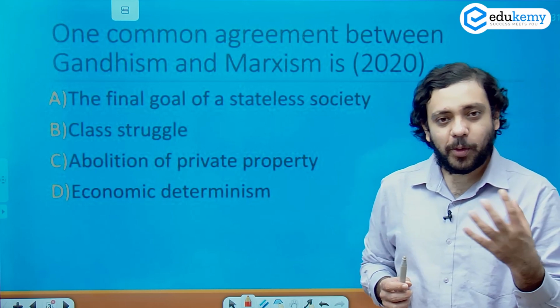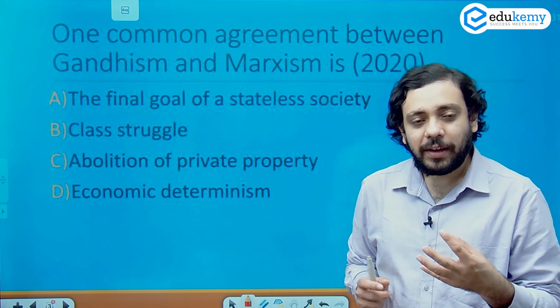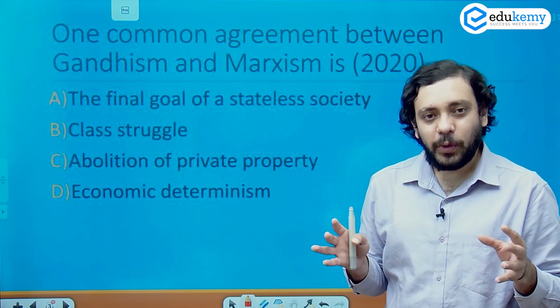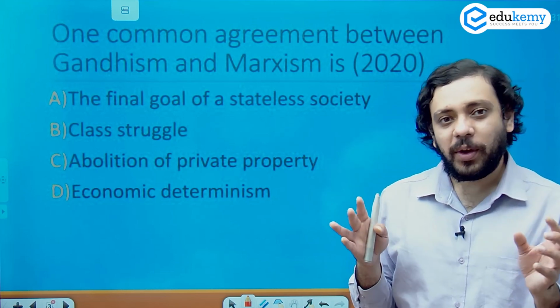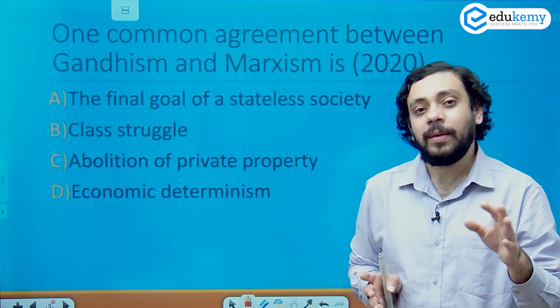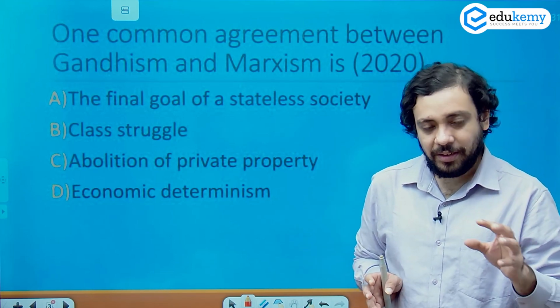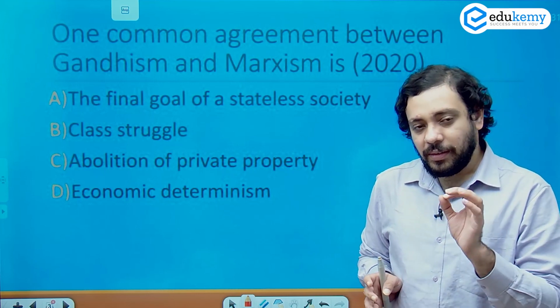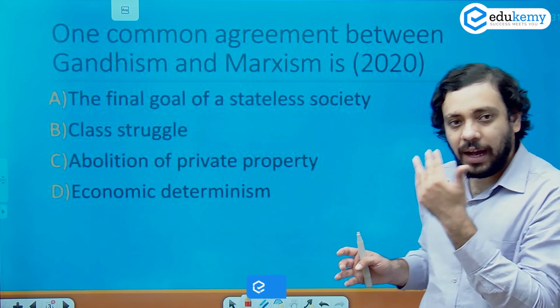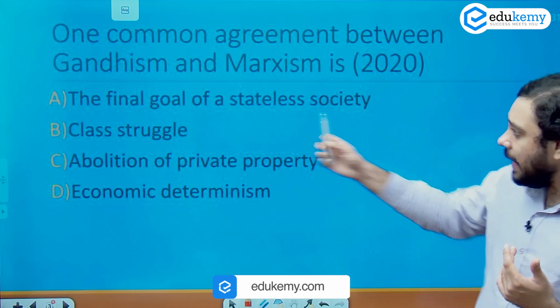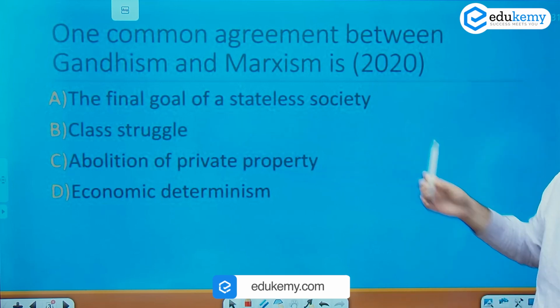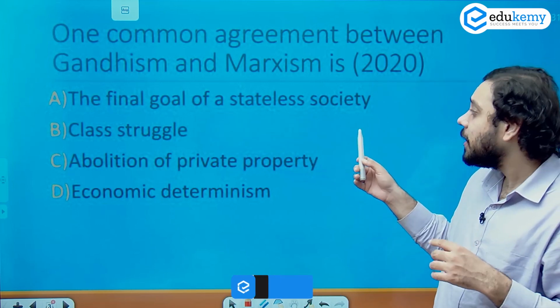Quite a dichotomous comparison over here. It takes a lot for someone to compare Gandhi and Marx, though both of them were revolutionary radical thinkers. In some way they were common. So let's see what the answer to this could be. A, the final goal of a stateless society. Yes, indeed, this is the correct answer.